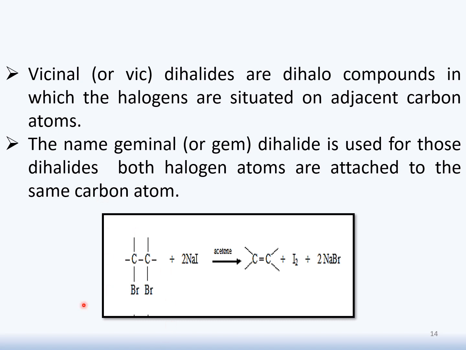Here is another reaction which shows that we have a vicinal dihalide, and this vicinal dihalide is responsible for the formation of alkene. But this reaction is different from the previous one as it occurs in the presence of sodium iodide. This sodium iodide, in addition to alkene, also produces iodine plus sodium bromide.